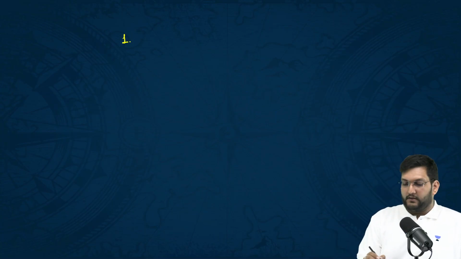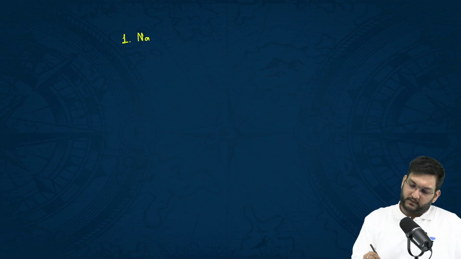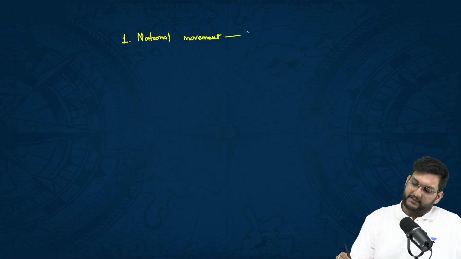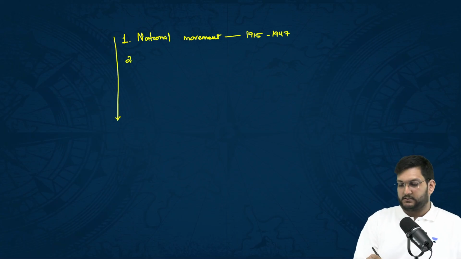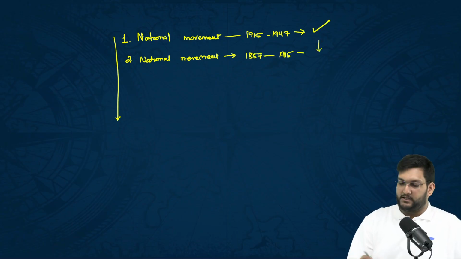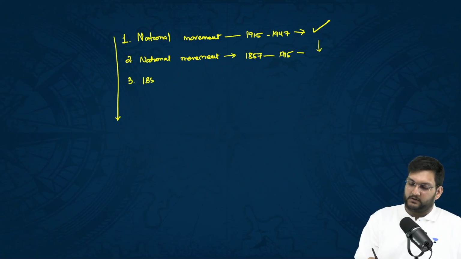So if I go by this pattern, I've been able to identify four very important areas. First is national movement, 1915 to 1947. This is in gradation of importance. Then a national movement, because this is directly mentioned in the syllabus, it will come also. 1857 to 1915. Here we have the majority of the questions. Then lower here, we can expect one random question from the 1857 revolt.